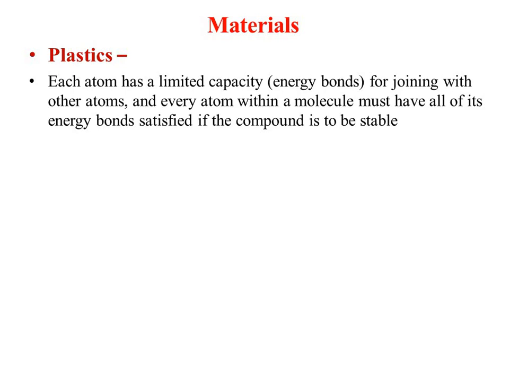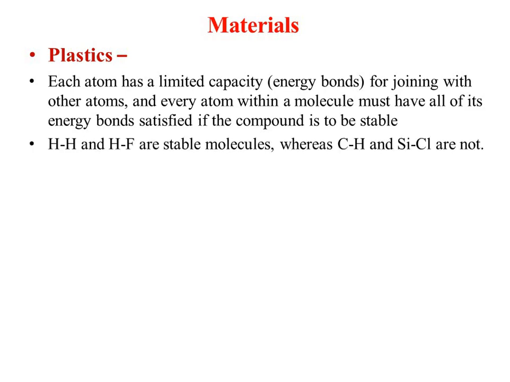So if you want to make a molecule stable after combining with each other, then the outermost orbit must be satisfied, and only then will your compound become stable. So HH and HF are stable because they are satisfying each other, 1 with 1, so they will combine with each other. Whereas CH and SCl are not. Why? Because their valency is different.